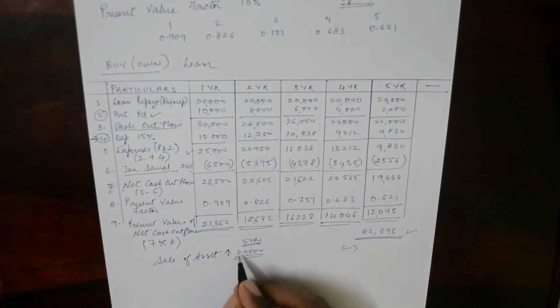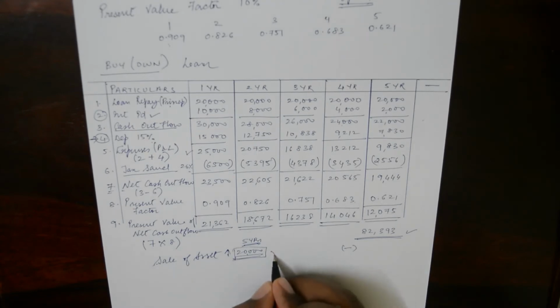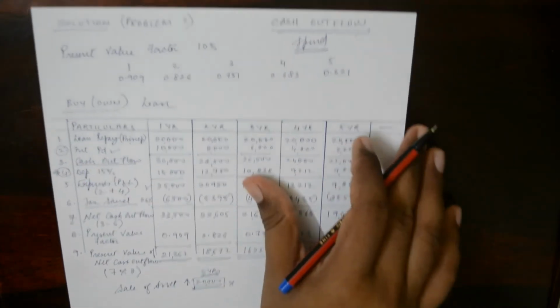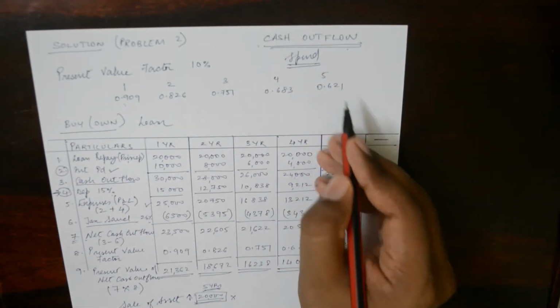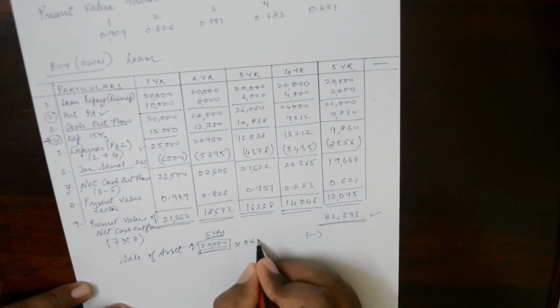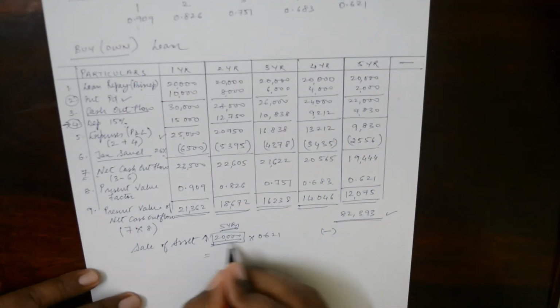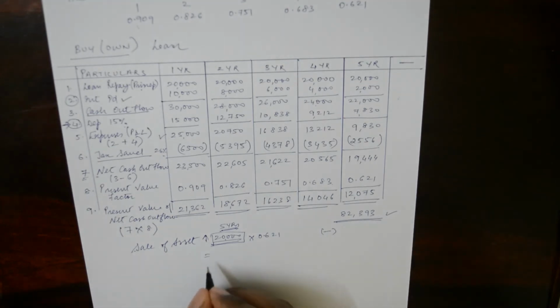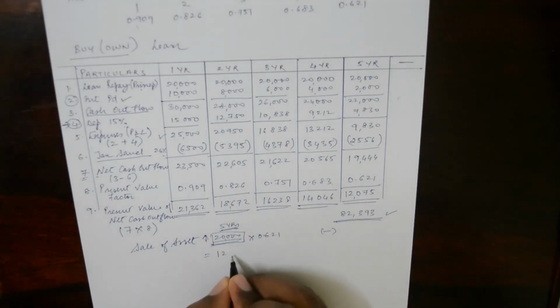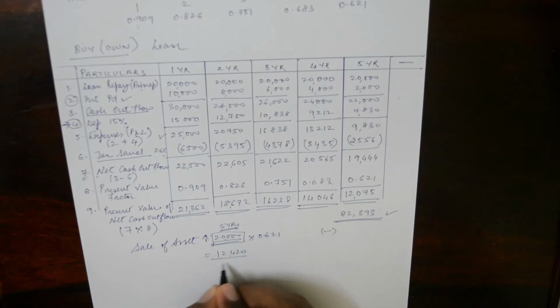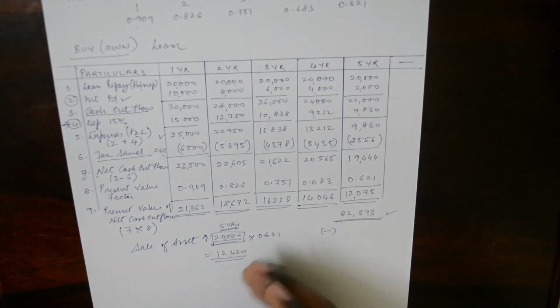So what is the value of this 20,000 after 5 years? This multiplied by 0.621. So the value of this 20,000 today is 12,420.